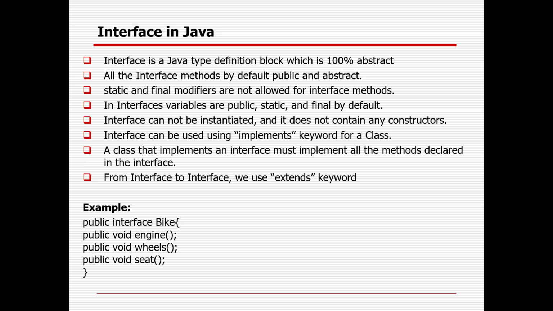An interface can be used by a class using the implements keyword. A class that implements an interface must implement all the methods declared in the interface. From interface to interface, it is the extends keyword. So there might be a question, right? How can you use the implements and extends keywords? Class to class, extends keyword; interface to interface, extends keyword. But class to interface, it will always be the implements keyword. These are questions an interviewer might ask in the OOPs section.